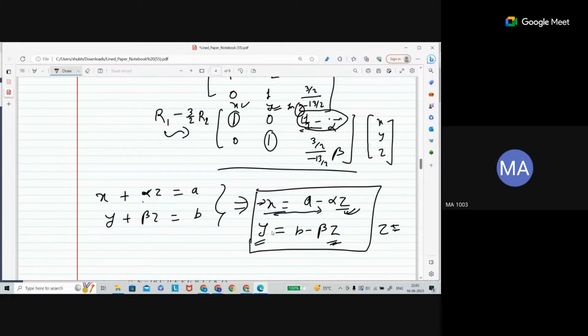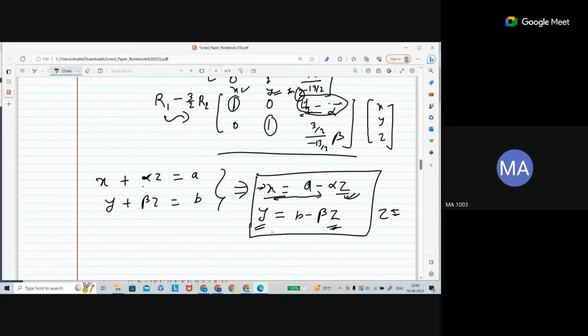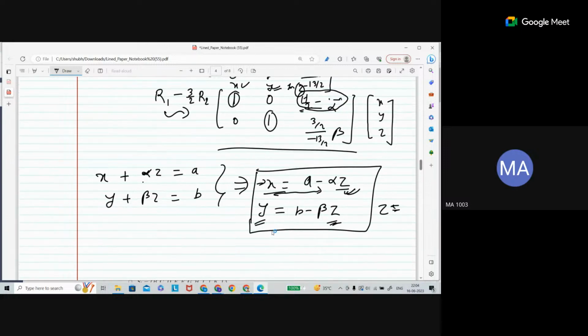In the single word, you will say Z is going to be independent, and X and Y are going to be dependent. Is it clear? Yes, sir. It looks like that.